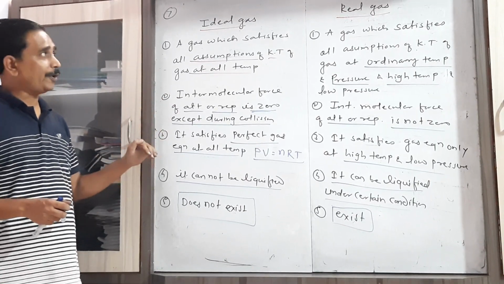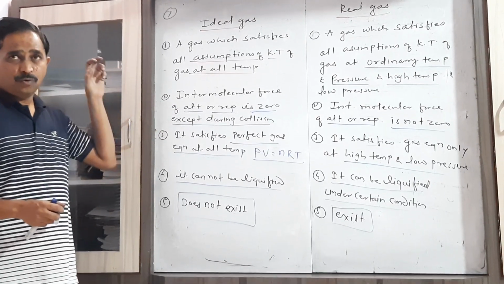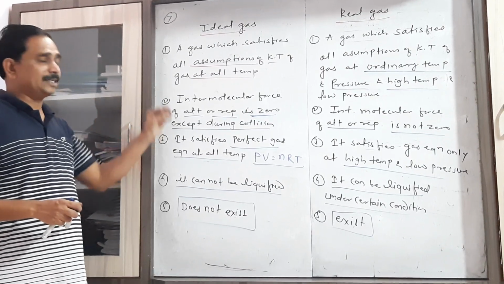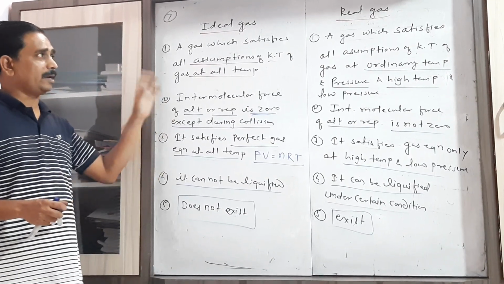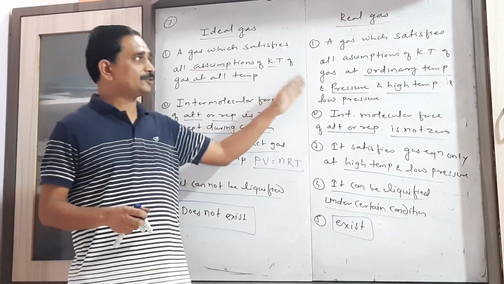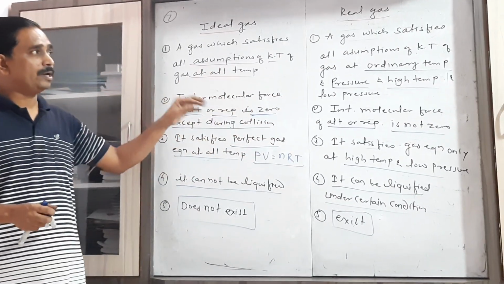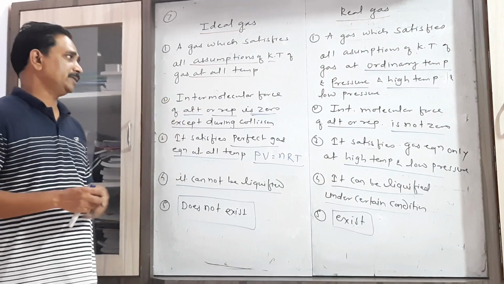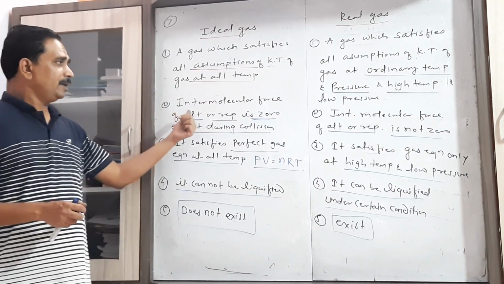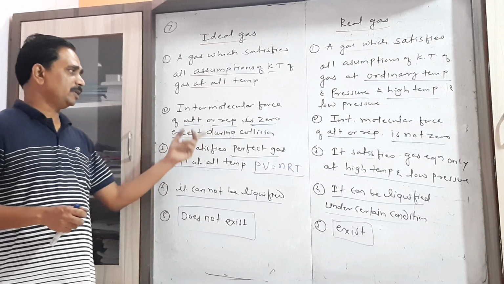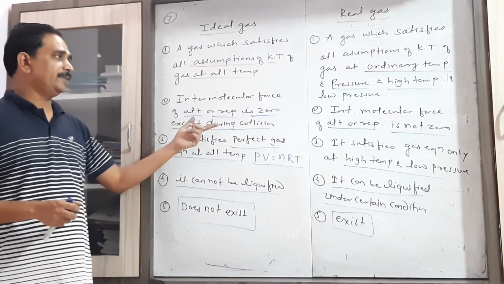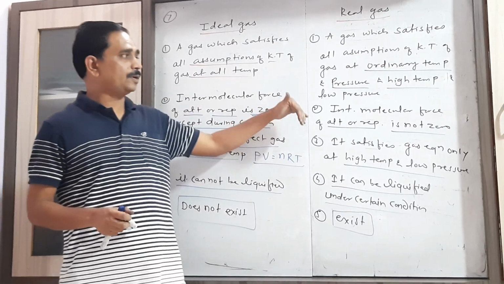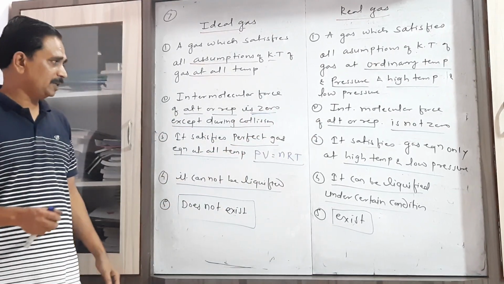Which are the points? An ideal gas follows or satisfies all the assumptions at all temperatures. A real gas follows those assumptions only at ordinary temperature and pressure, or high temperature and low pressure. Here, the force of attraction or repulsion is zero except during collision. Here, the force of attraction or repulsion is not zero.